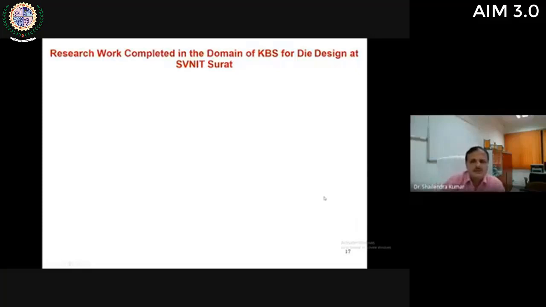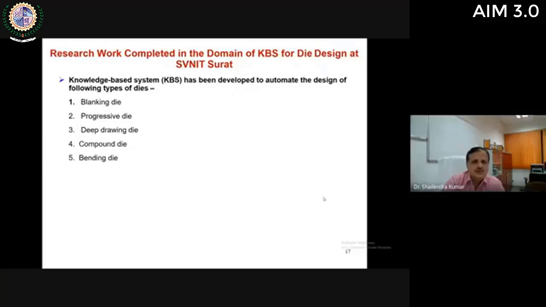So, research work completed in the domain of KBS for die design at our institute. I'm happy to inform you that during the last 14 years, we have developed knowledge base systems for automation of design of different types of dies, like blanking die, progressive die, deep drawing die, compound die, and bending die. We have completed this knowledge base system for design of all these types of dies. The blanking die work was done by one of my friends who is now associate professor at Helwan University, Cairo, Egypt, Dr. HMA Hussain.